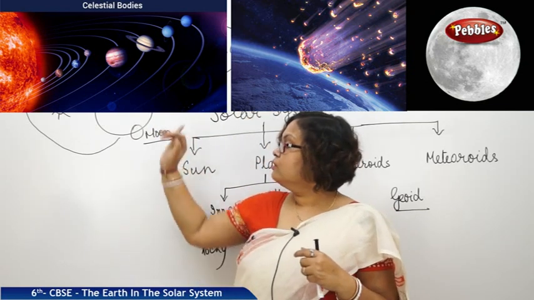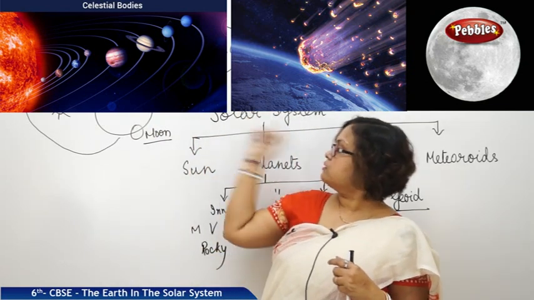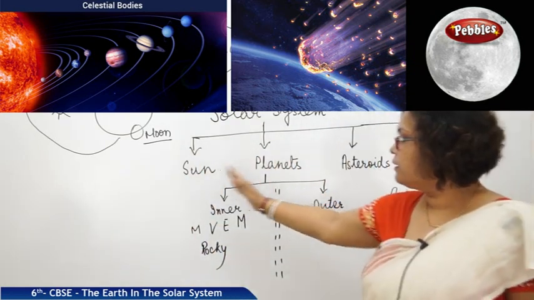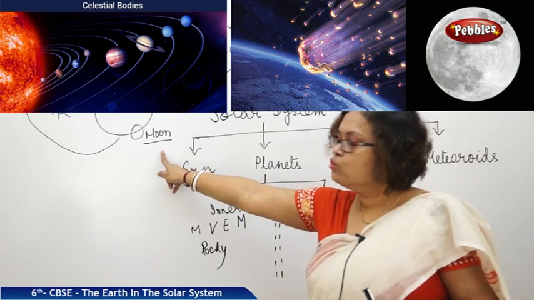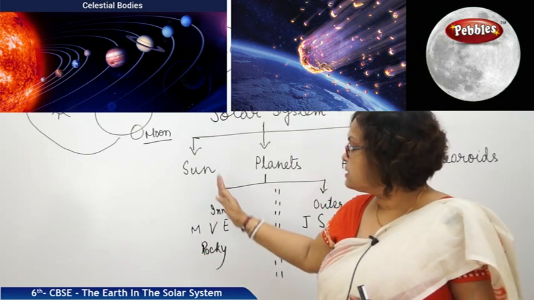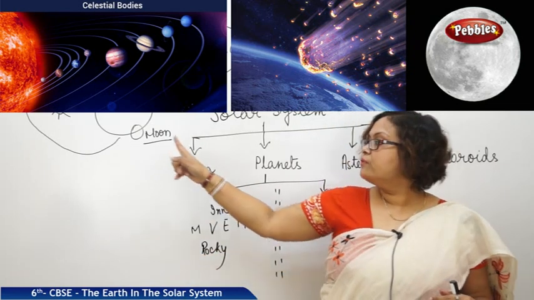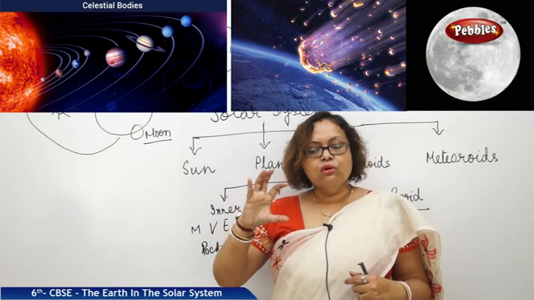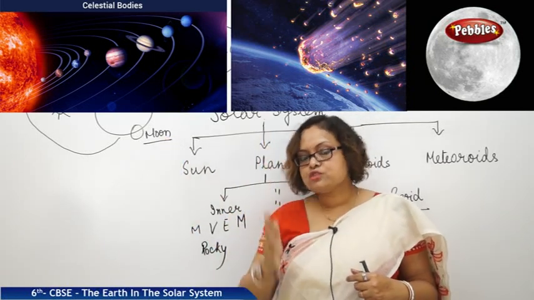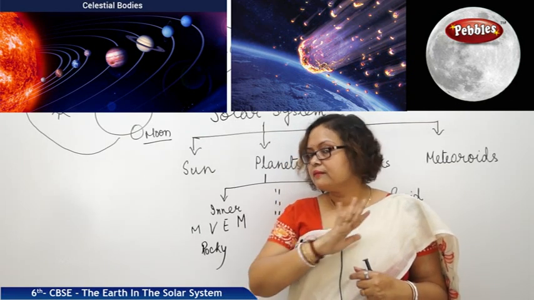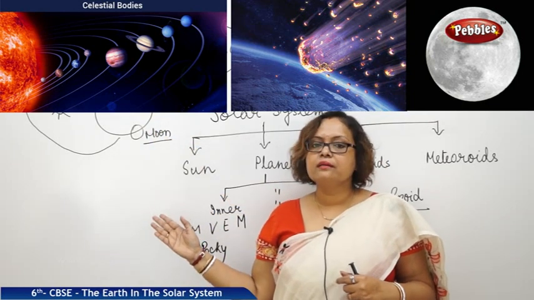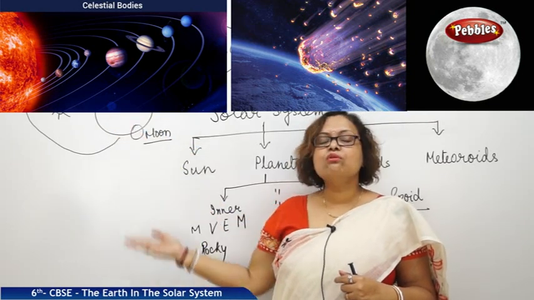I told you that only the Sun has light in this whole solar system. All other planetary bodies get light from the Sun. Naturally, the moon also has no light, no heat. It gets its light and heat from the Sun. So whenever it is getting light from the Sun, we can see some shades on the moon, and these shades are nothing but mountains. Unfortunately, though it is our own satellite, it has no life.